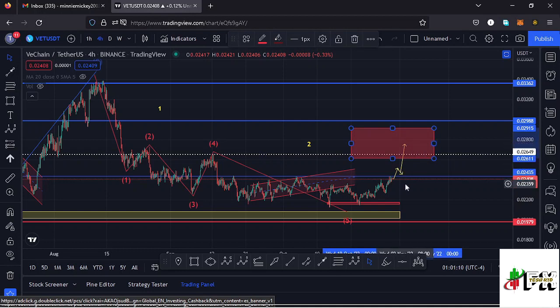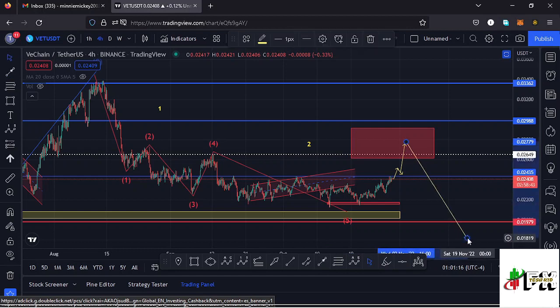And once we see the formation of a second wave, then we can expect a very impulsive movement to the lower side in the formation of a wave 3, and this can only be invalidated in case we continue seeing higher prices and a bull movement in the whole crypto market.